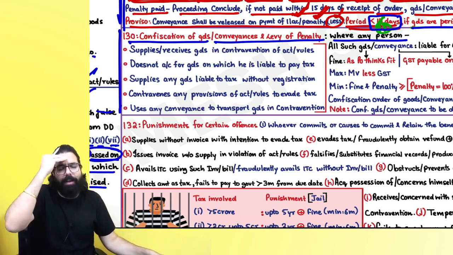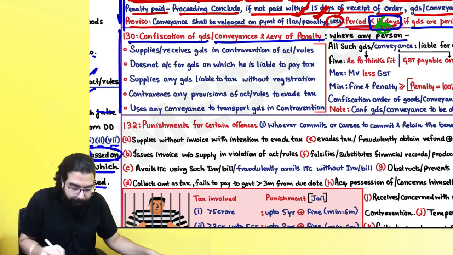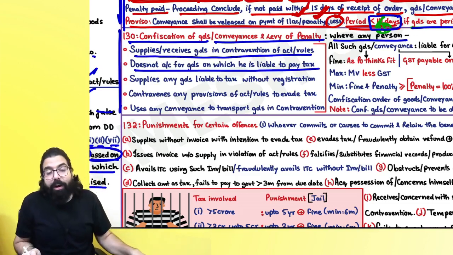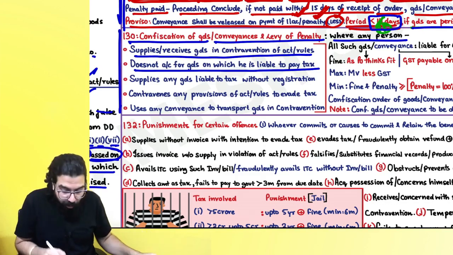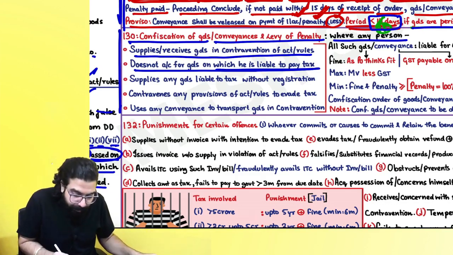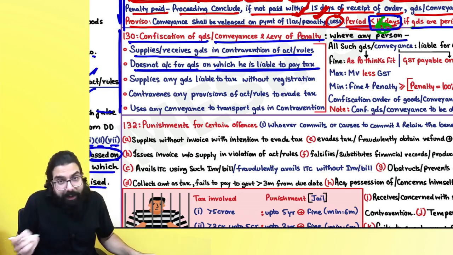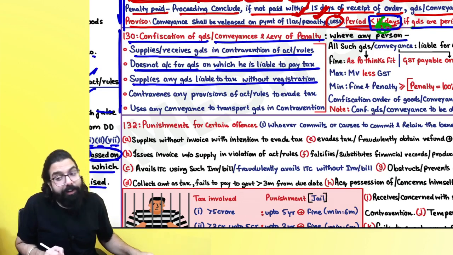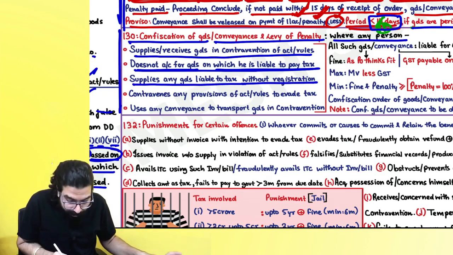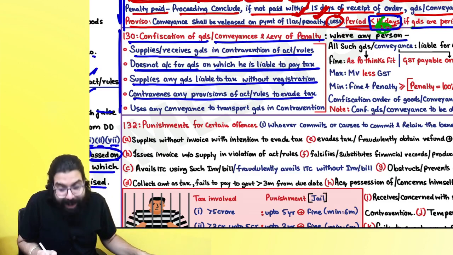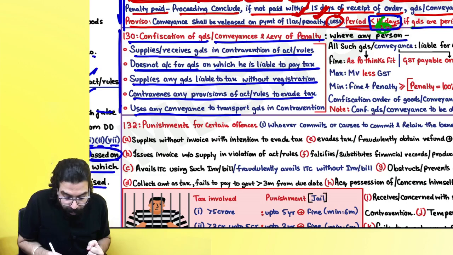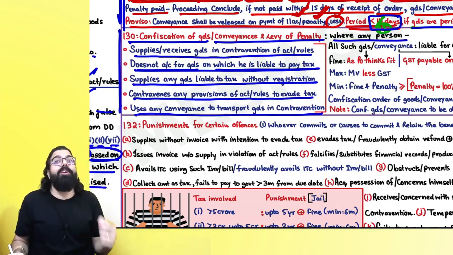Number 1, remember what the cases are when confiscation can happen. Sir, if you are supplying or receiving goods in contravention of the act or rules, or you do not account for goods on which you know you are liable to pay tax, or supplying any goods liable to tax without taking registration, or you contravene any provision of the act or rules to evade tax, or you use any conveyance for transportation of goods in contravention.